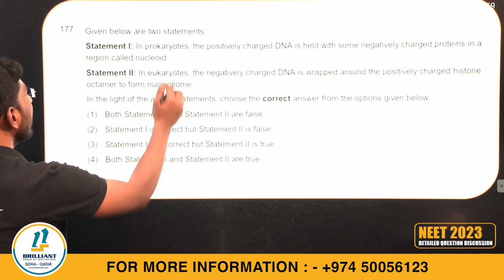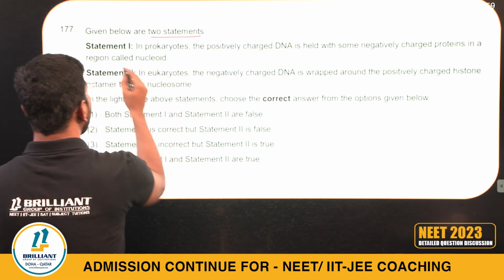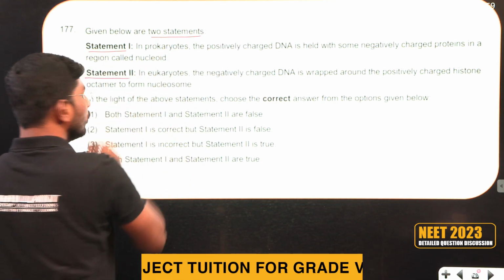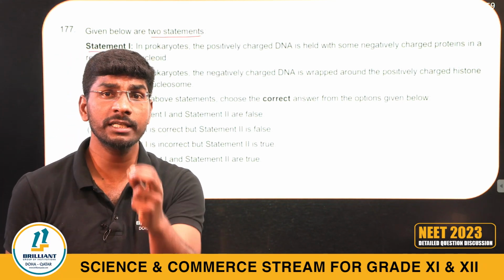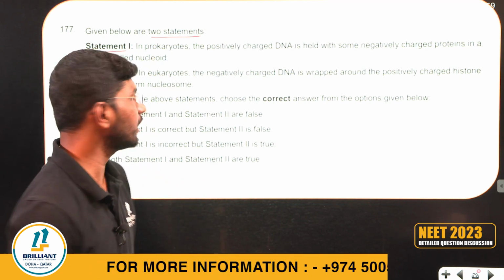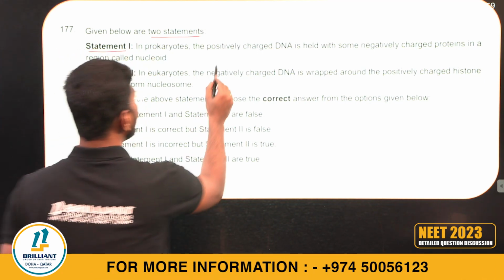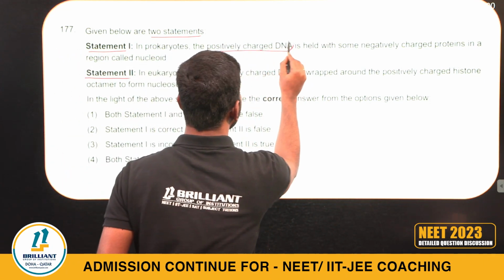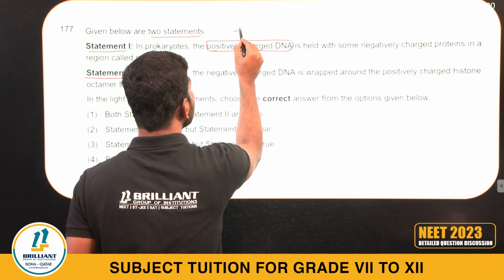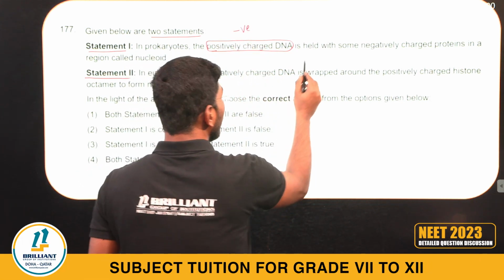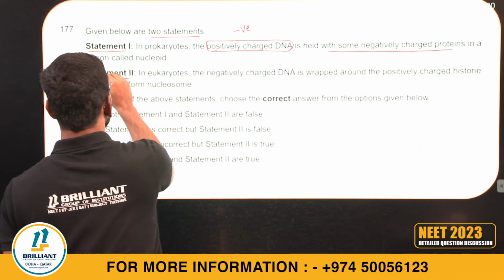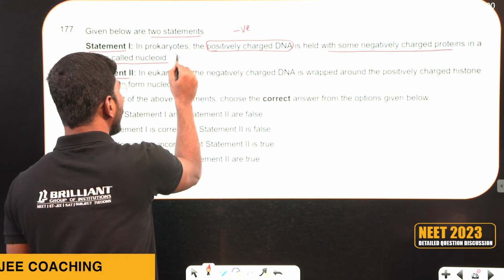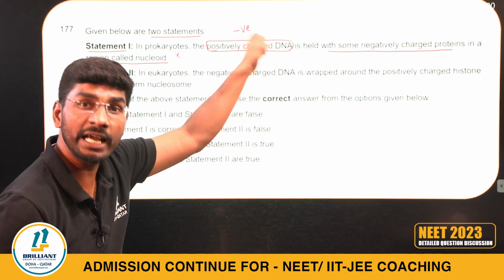177. Given below are two statements, statement 1 and statement 2. Students, I told you many times, this year statement-based questions and assertion-reason questions are there. Statement 1: In prokaryotes, positively charged DNA is held with some negatively chargeable proteins in a region called the nucleoid. Wrong statement. DNA is negatively chargeable.